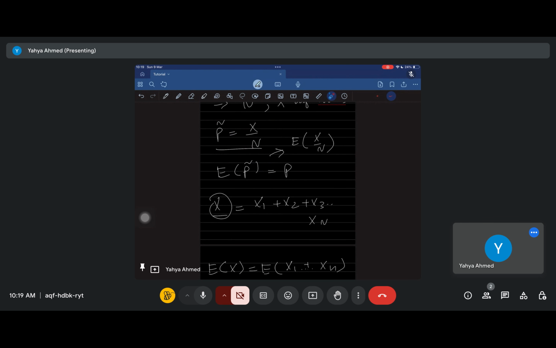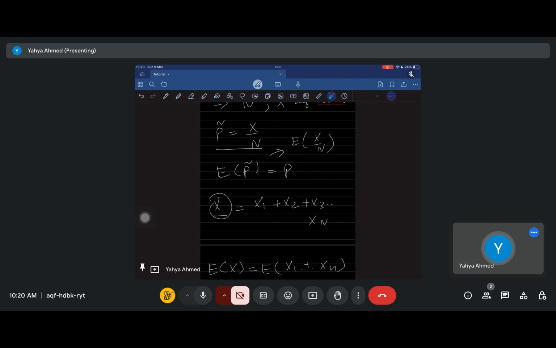Now, if I want to find out the expected value of p bar, I just want to find out the expected value of x upon n. And so the expected value of x upon n only really depends upon e of x, because the expected value of n doesn't change, only the numerator changes. So if I want to find out this value, I just want to find out e of x upon n. So let's try to find out e of x.